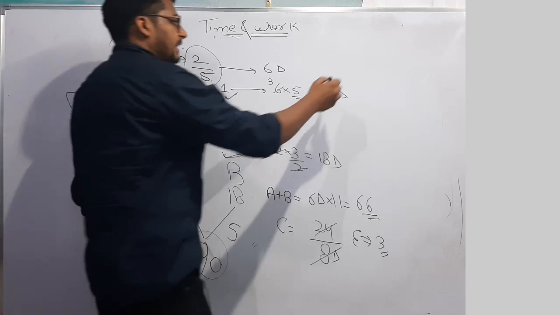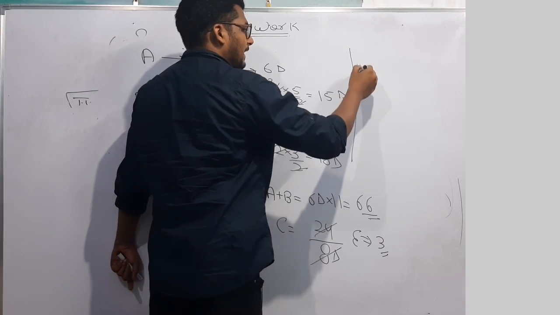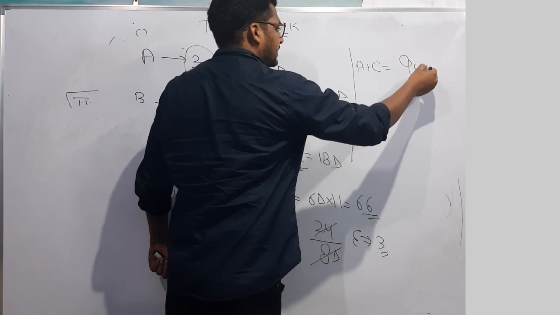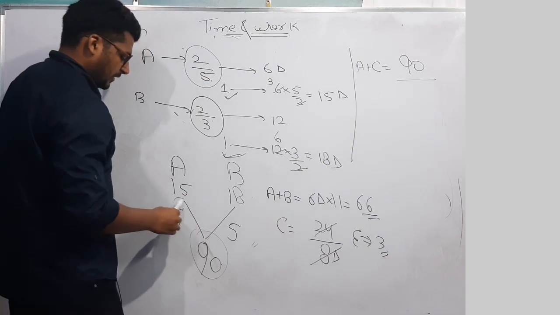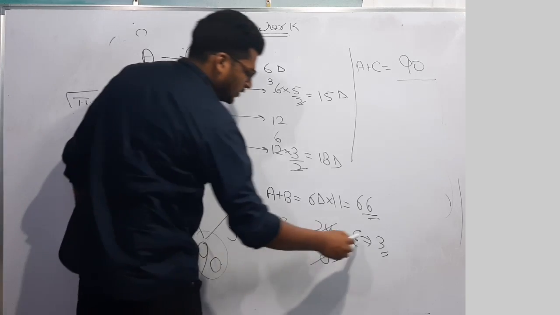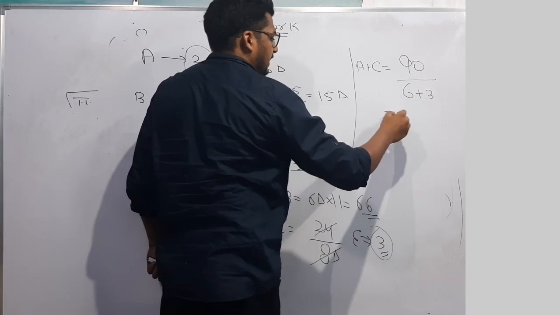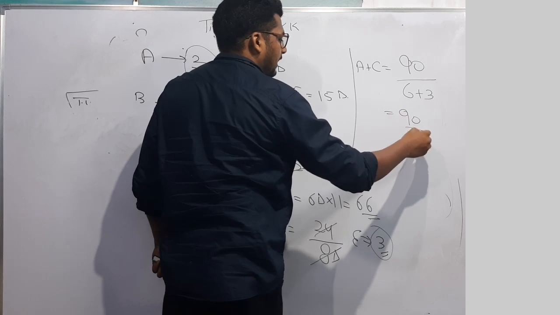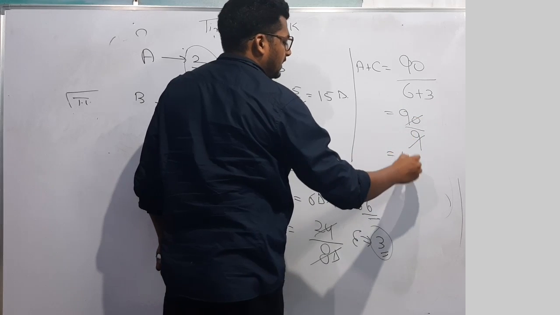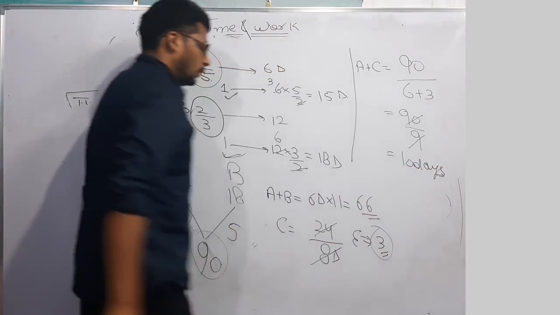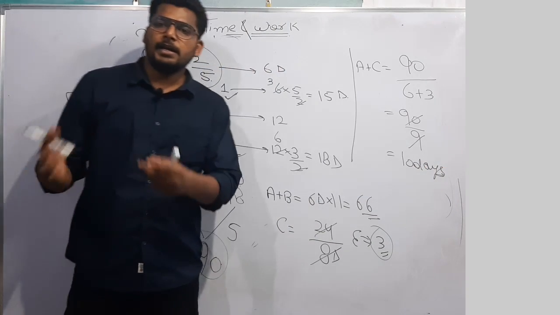Now the question is saying in how many days A plus C will do the total work. Total work is 90. Efficiency of A is 6 and efficiency of C is 3. That means 6 plus 3, 90 by 9. Total work will be completed by them in 10 days.